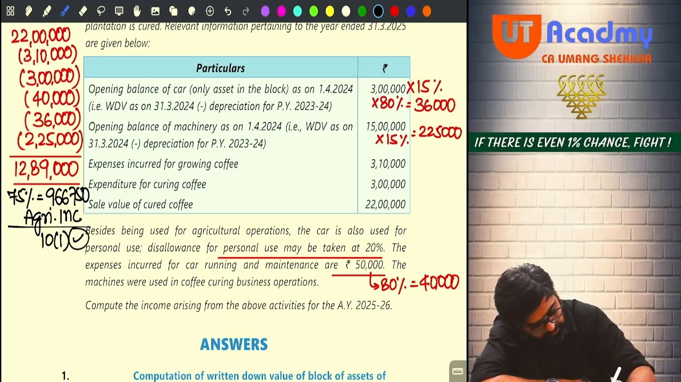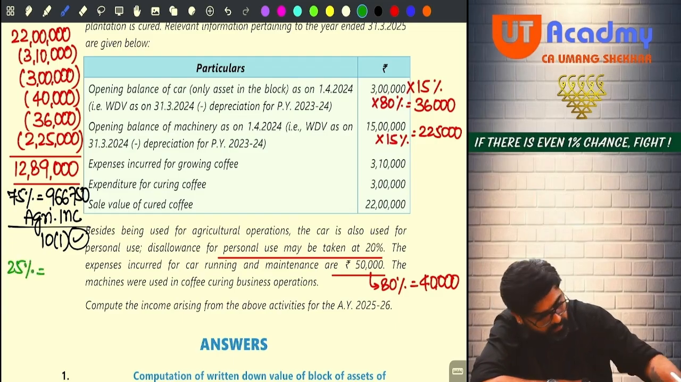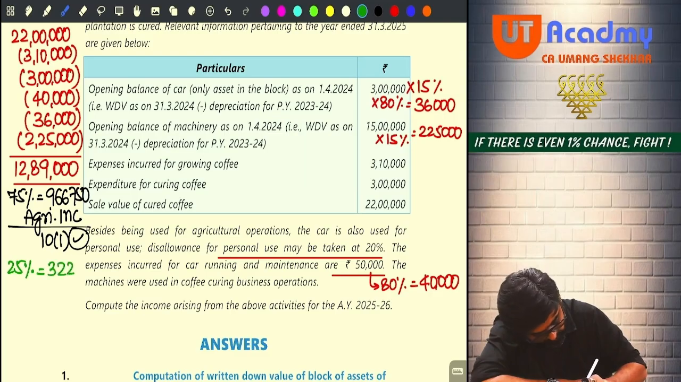And 25% out of this will be how much? 322,250 will be treated as your PGBP income, and this will be taxable.